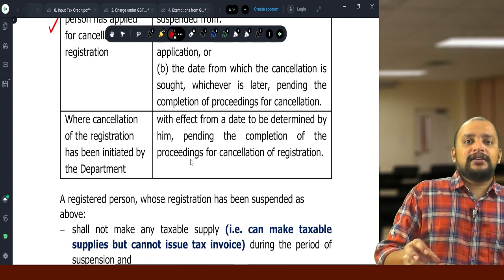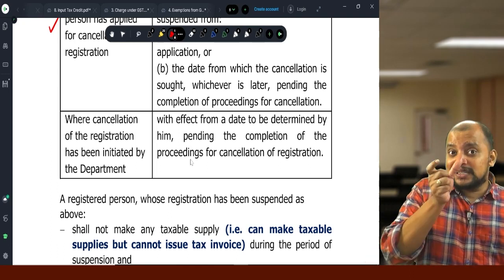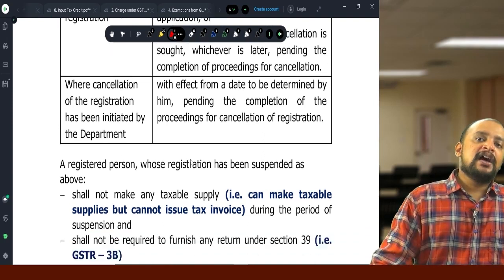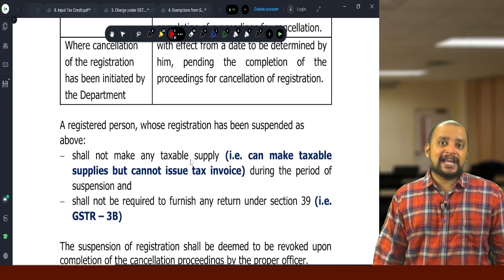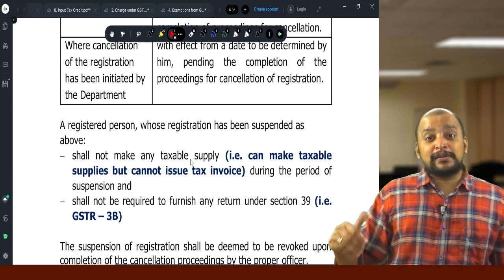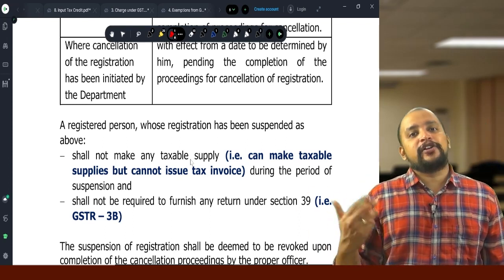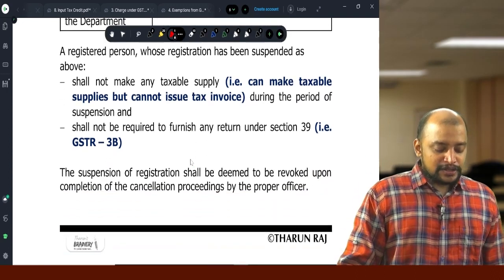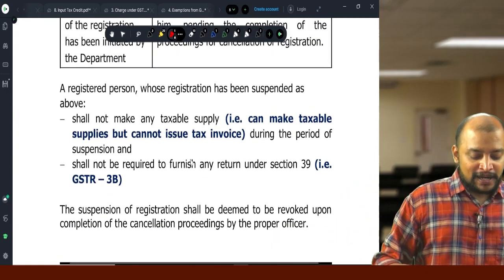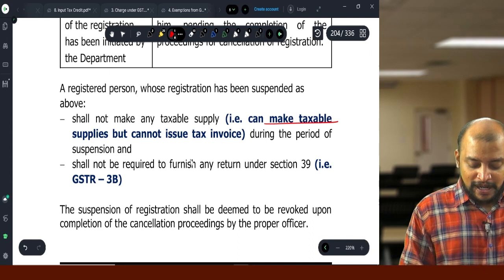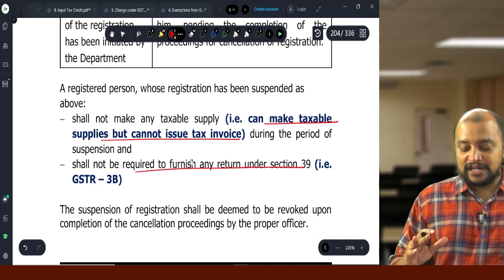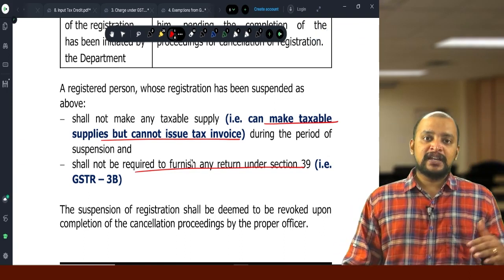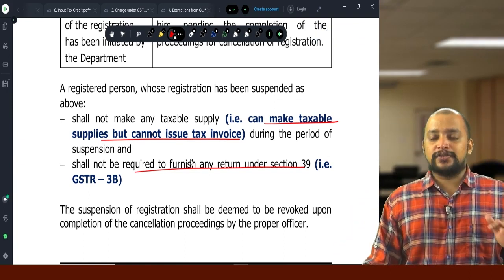What will happen during this period of suspension? On outward supplies, I don't have to pay GST, so I cannot give a tax invoice. On inward supply, I cannot take ITC, so I cannot file returns. So the person shall not make any taxable supply, that is, cannot issue a tax invoice, and shall not be required to furnish any return under section 39. So this is what they need to do.